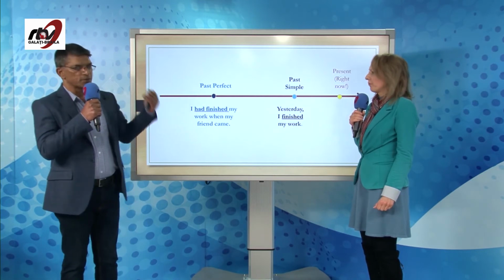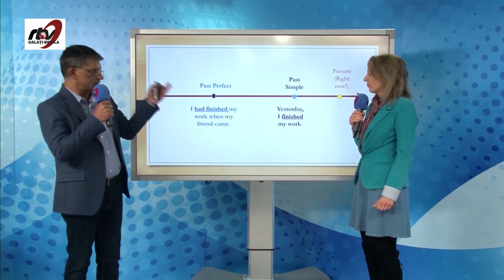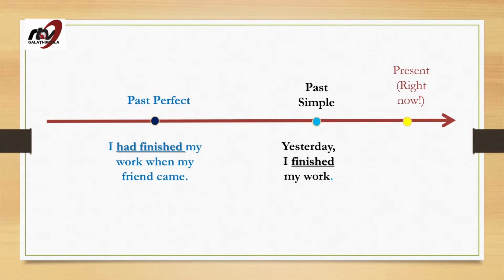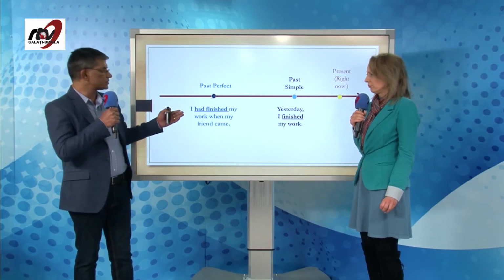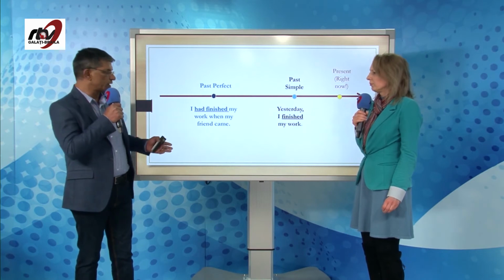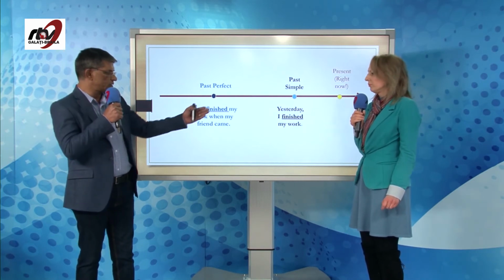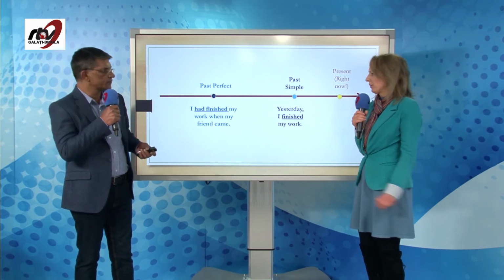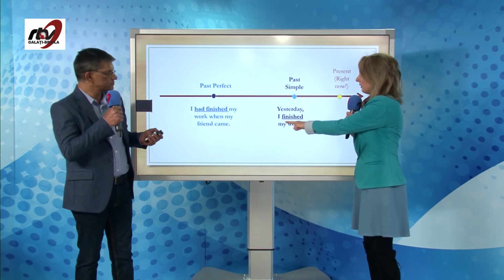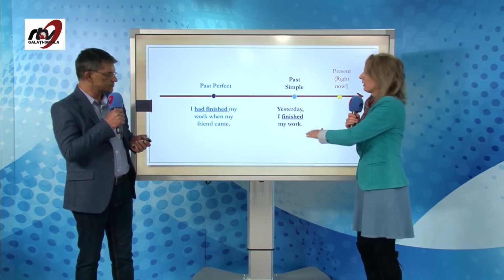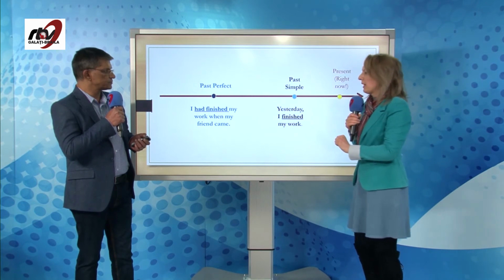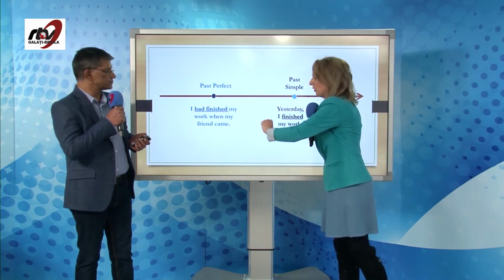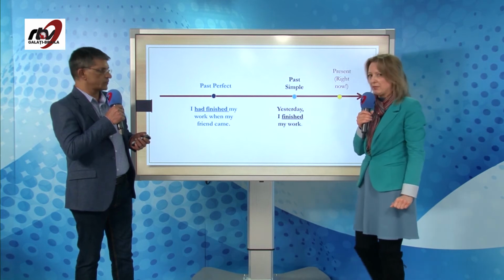Gabriela, in the present, something happened before that. Let's say yesterday in the past, I finished my homework, my work, but when I finished my work, something else happened. So that is when I use the past perfect. I had finished my work when something happened, when my friend came. For example, in Romanian, ieri am terminat ce aveam de lucru, da? I had finished my work when my friend came. Terminasem ce am avut de lucru când prietenul meu a apărut, a venit.